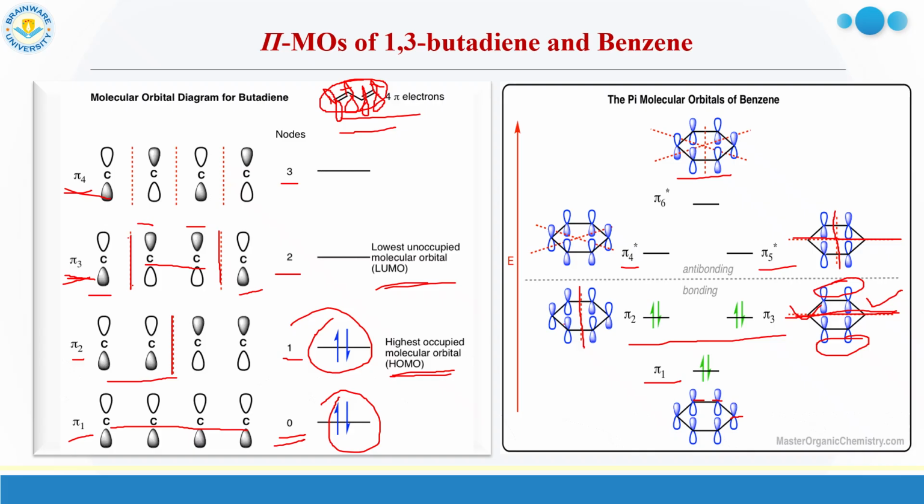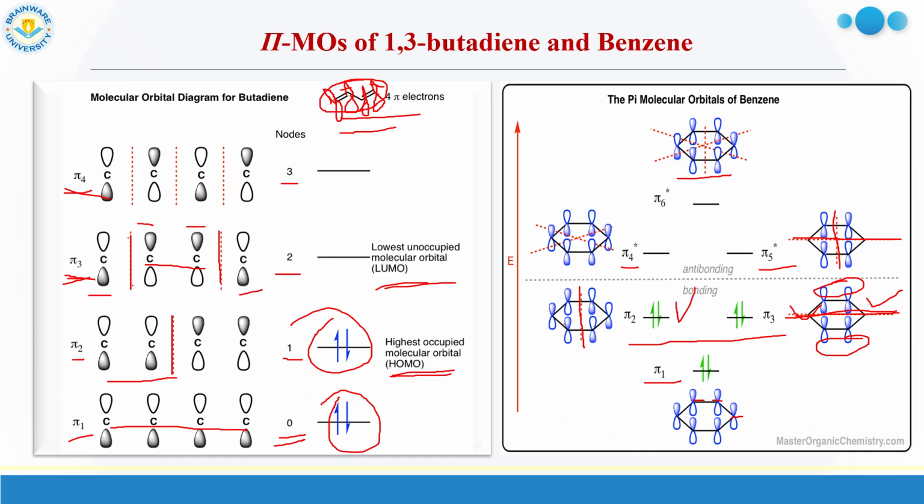Now how many pi electrons are there? In benzene there are 3 pi bonds, so 6 pi electrons are there. Where to put them? Pi 1, pi 2 and pi 3. So which are the HOMO for benzene? Pi 2 and pi 3 are the HOMO for benzene.